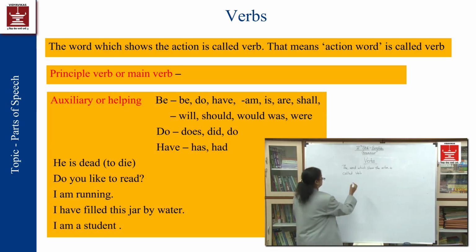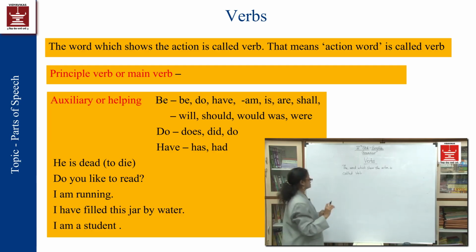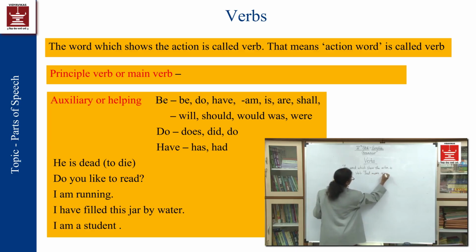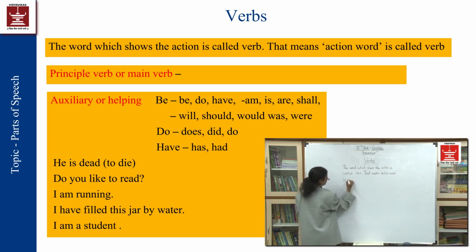Okay? Action word. That means an action word is called a verb.